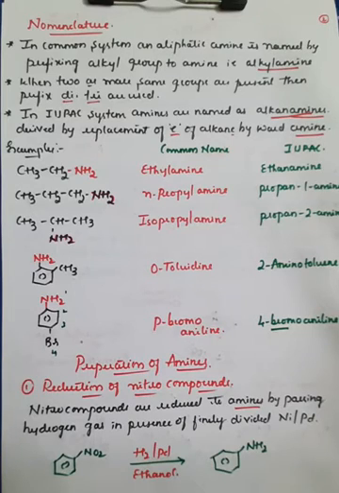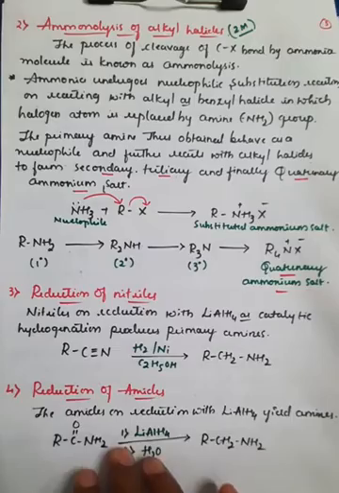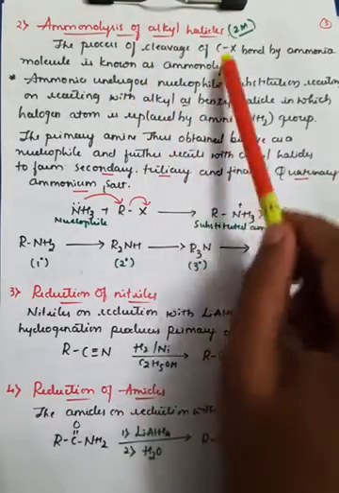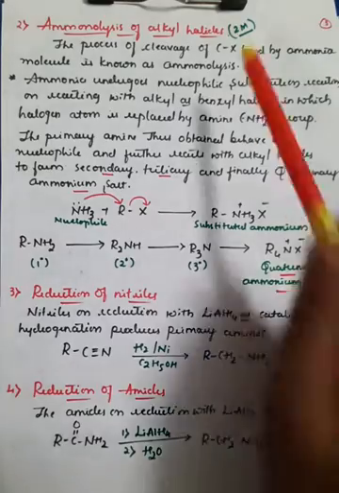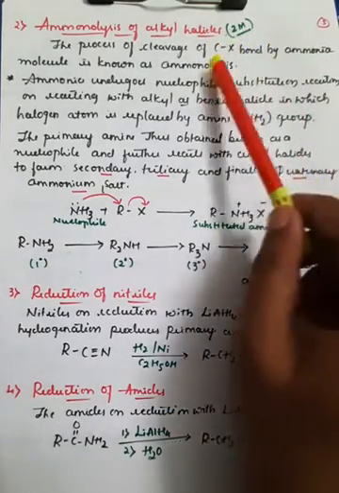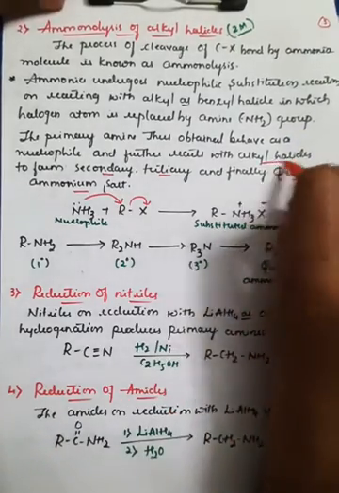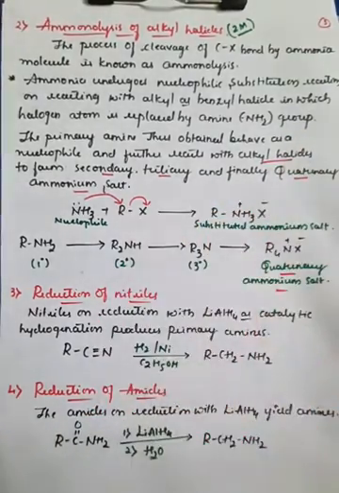With that, we can convert nitro compounds into amines. The second important process is ammonolysis, the cleavage of the C-X bond by the ammonia molecule. We can convert primary into secondary into tertiary by continuous addition of alkyl halides, and finally into a quaternary ammonium salt.